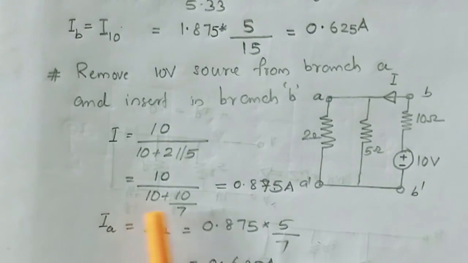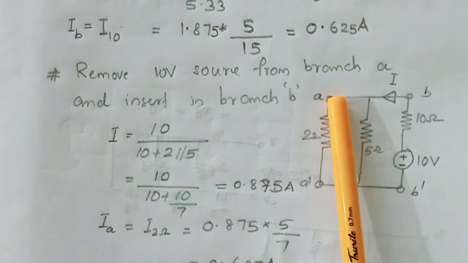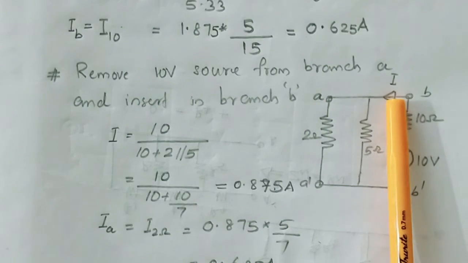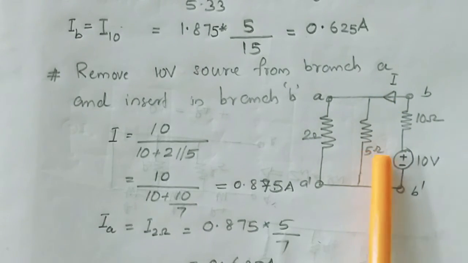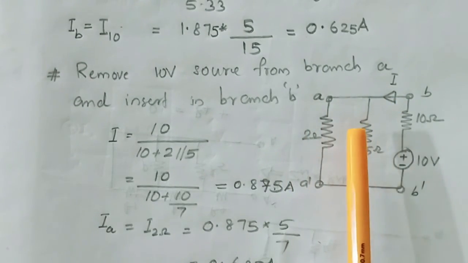Substituting the values, we can obtain I as 0.875 ampere. Now, this branch current IA is equal to main current I into other branch impedance divided by the total impedance.